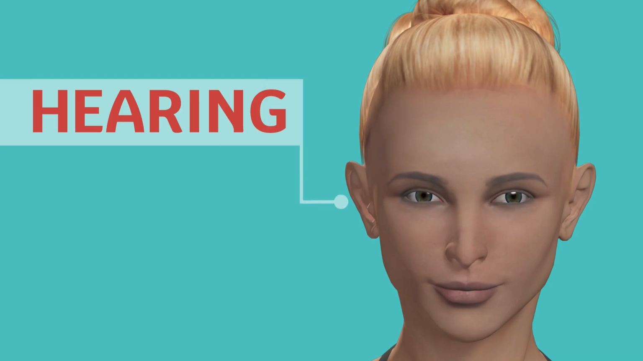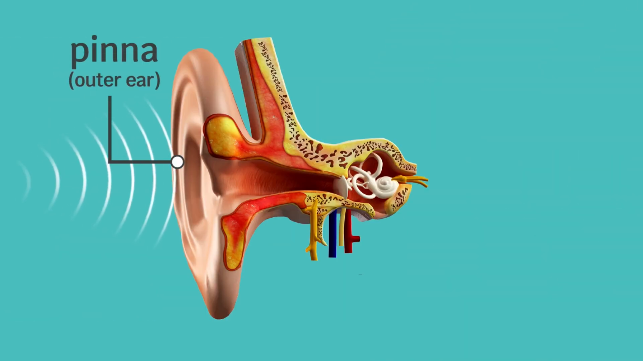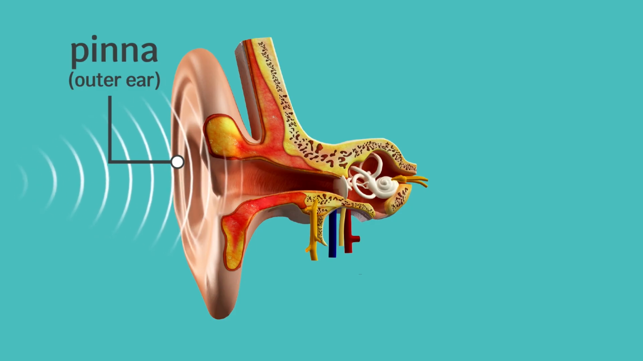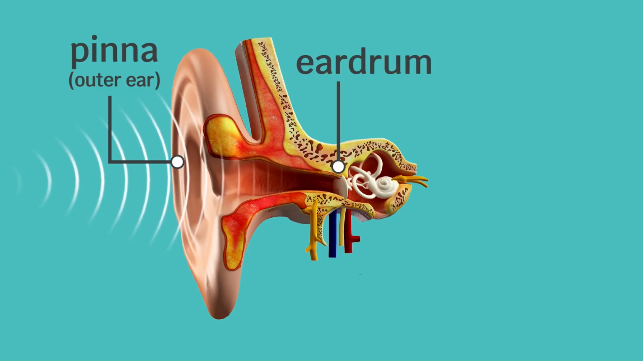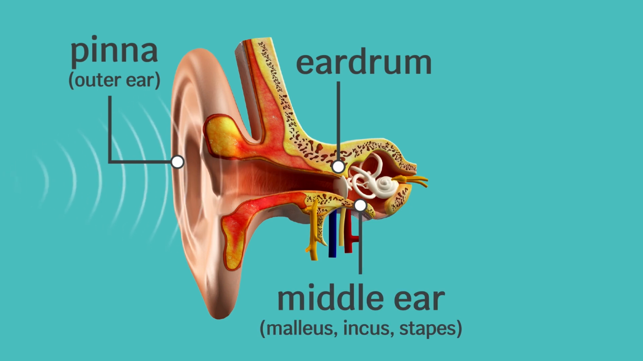In this segment, we'll show you how your sense of hearing works. Sound vibrations are collected by the pinna, the visible part of the outer ear, and channeled down the ear canal to the eardrum. The eardrum causes a chain reaction in the middle ear, transferring the vibrations through the malleus, incus,